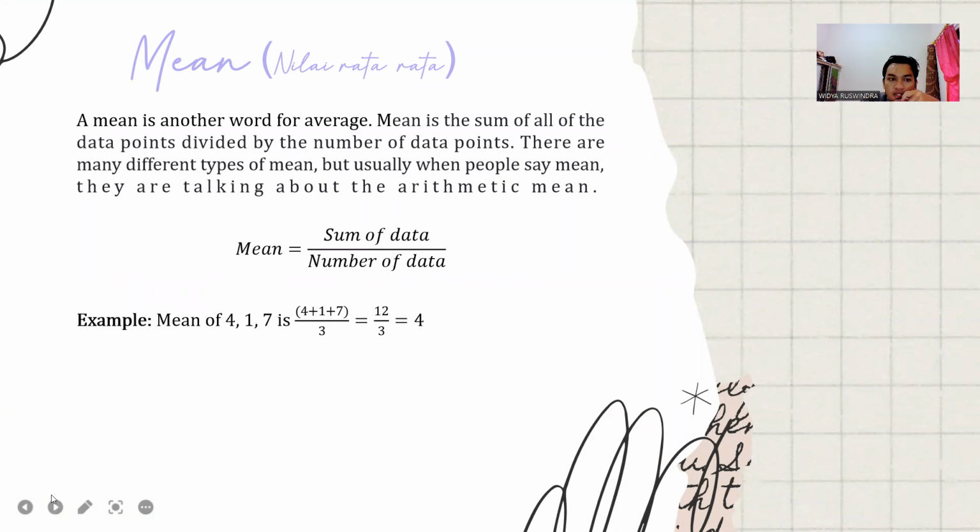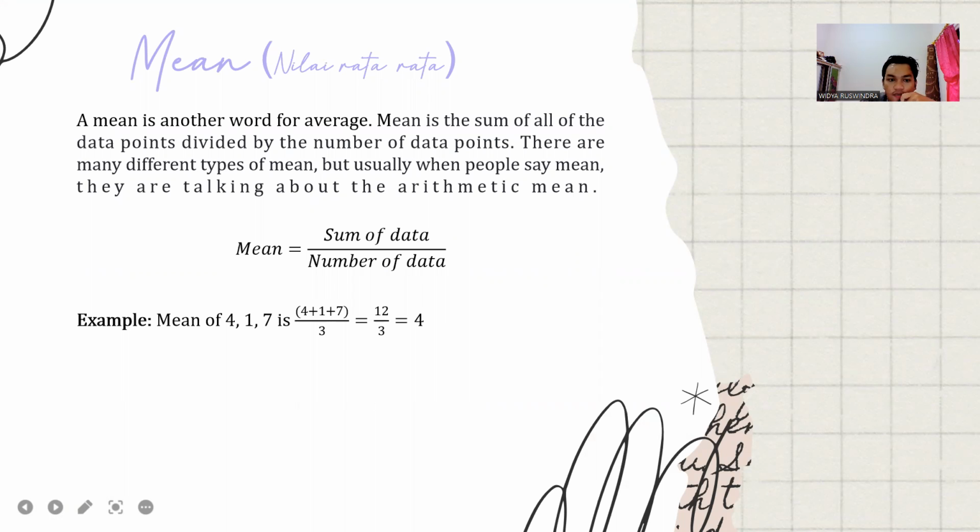In Indonesian, we say nilai rata-rata. A mean is another word for average. A mean is the sum of all the data points divided by the number of data points. There are many different types of mean, but usually when people say mean, they are talking about the arithmetic mean.